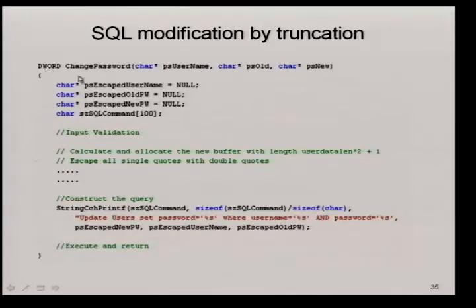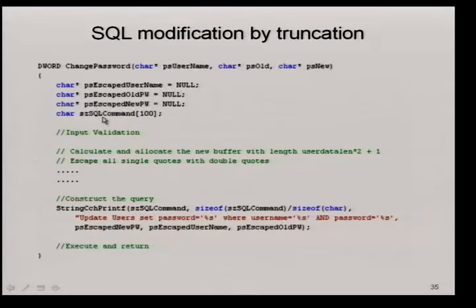So DWORD ChangePass. I have the same functionality here, change password, which takes 3 arguments: username, old password, new password. And I have 3 char star pointers here. Let's say I'm calculating the buffer length properly. So if the length of the passed in parameters is n, let's say I'm allocating n plus 1. I have a string cchPrintf, which is the safe version of sprintf. This guarantees that you don't have any buffer overruns.